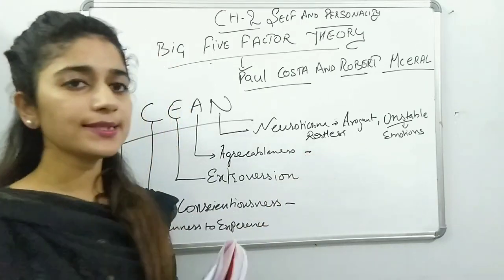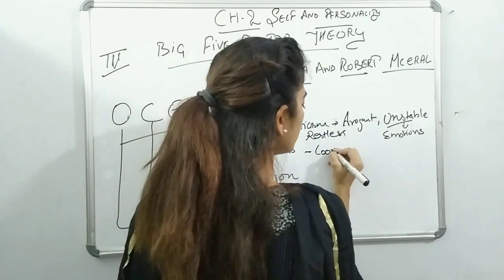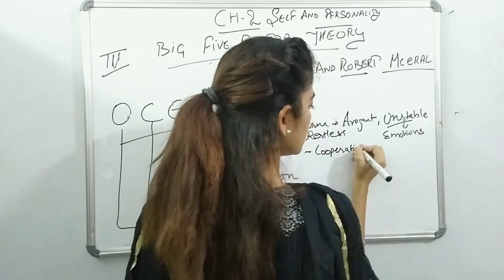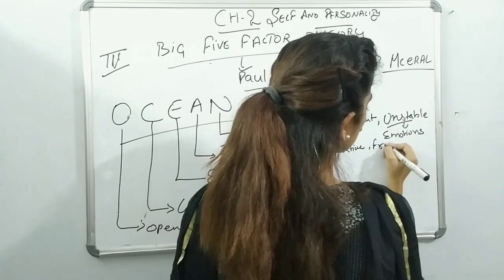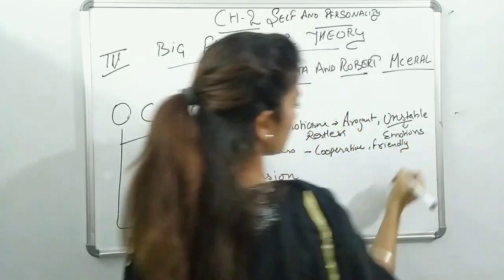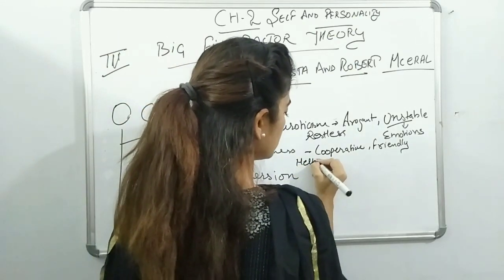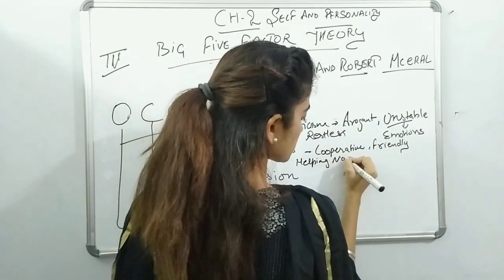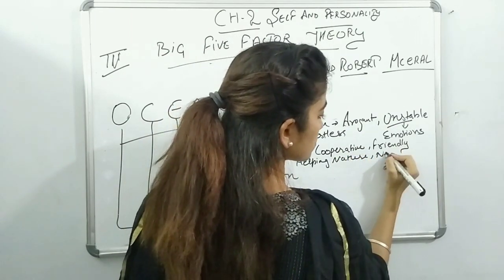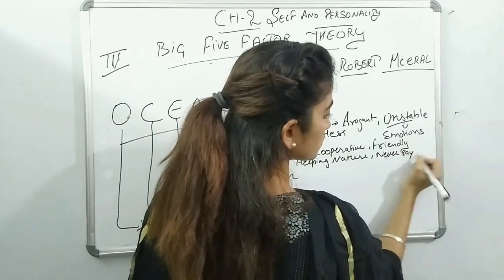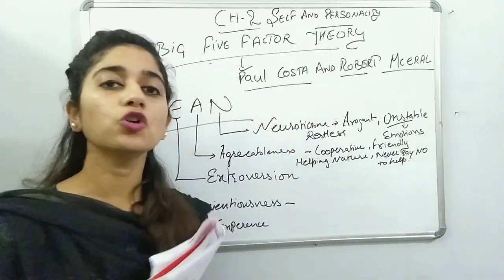Then agreeableness is completely opposite. Agreeable people are very cooperative, friendly, and helpful by nature.